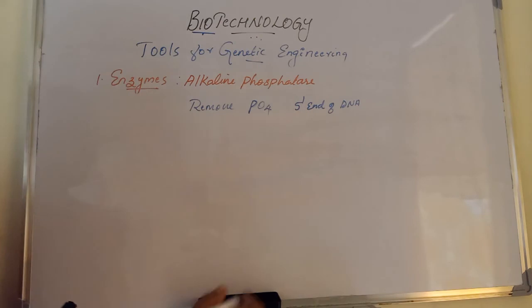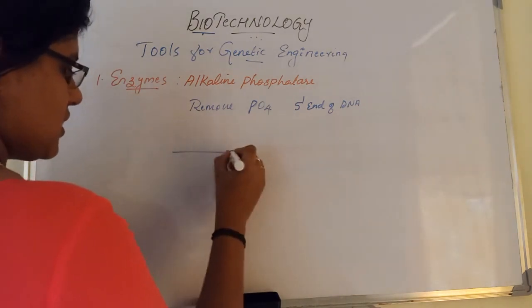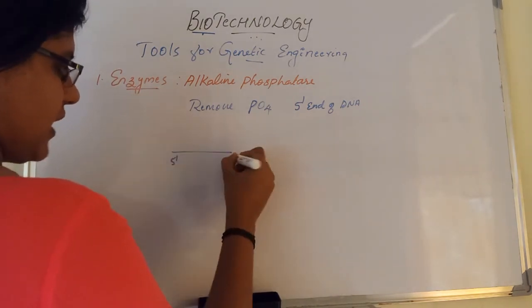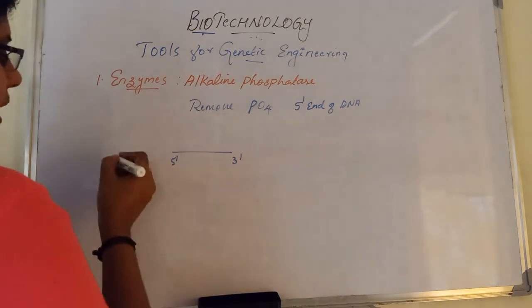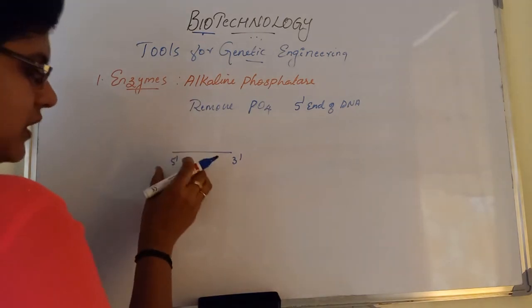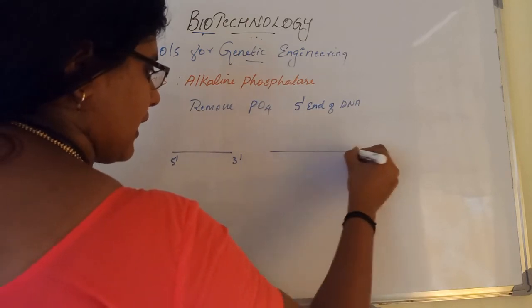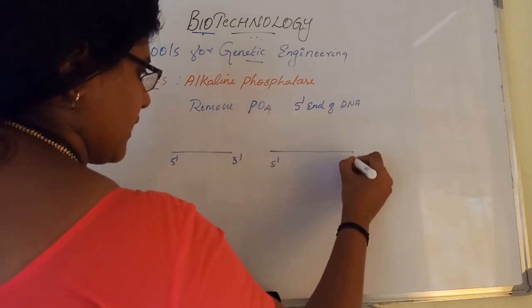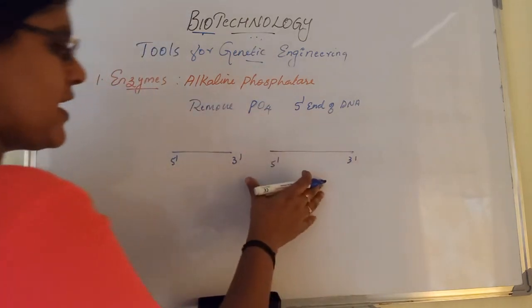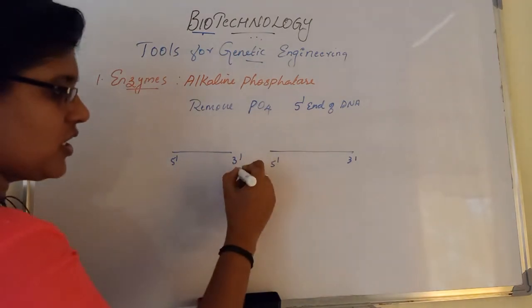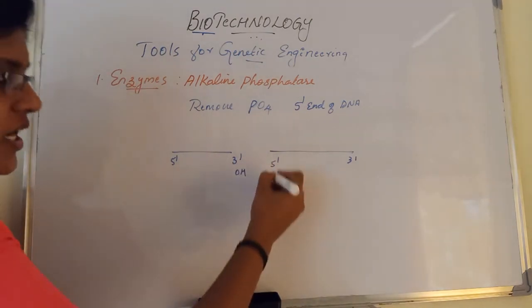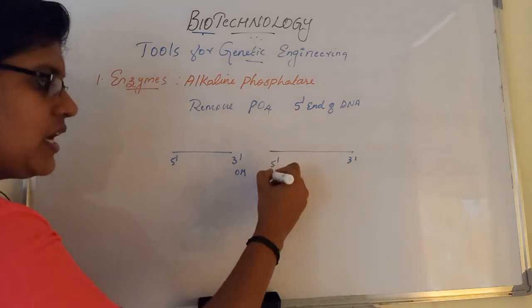Further, this is the 5' end and this is the 3' end, and in this section another DNA, again 5' end and 3' end. These two DNA can easily join. Why? Because at the 3' end there is a free OH group, and at the 5' end there is a free phosphate group.